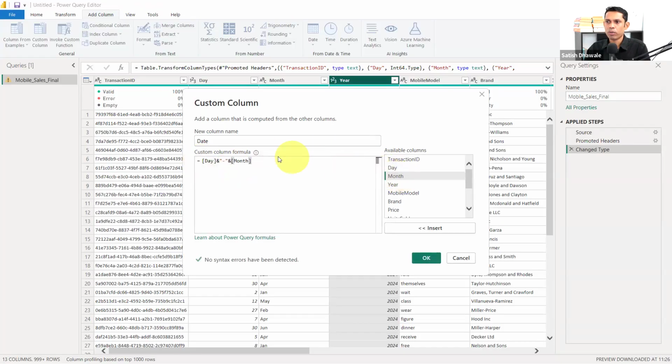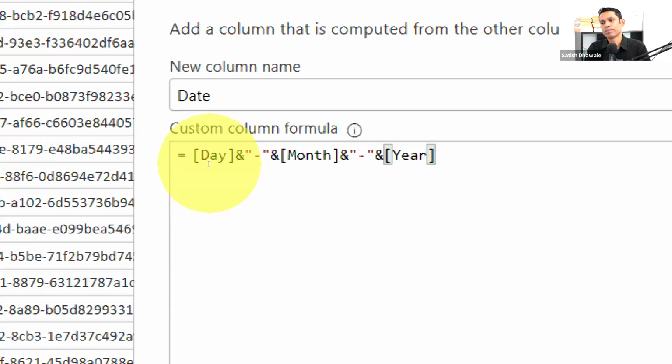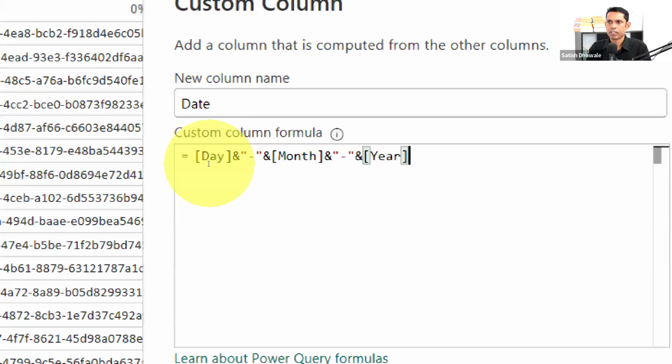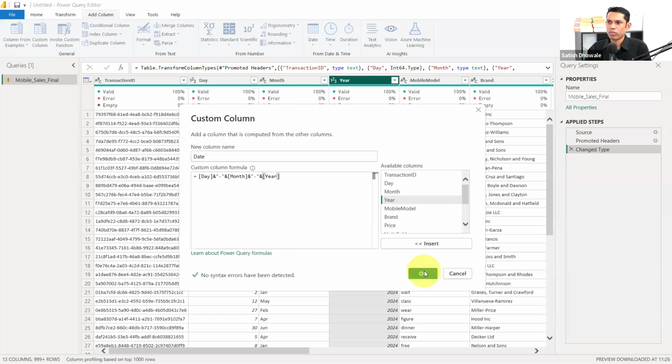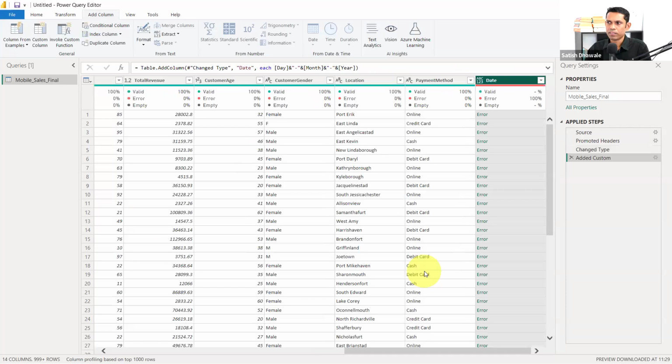Then I need to go for month. Once you have done it, let's go back and add this ampersand again. Then hyphen again in inverted commas, and then again ampersand, and then add here. This is what you have to do. Hyphen, hyphen, and then day, month, and year. So now let's go and click on OK. Now let's see what happened. It shows error.